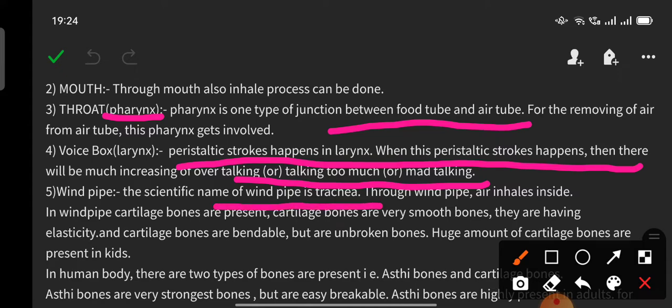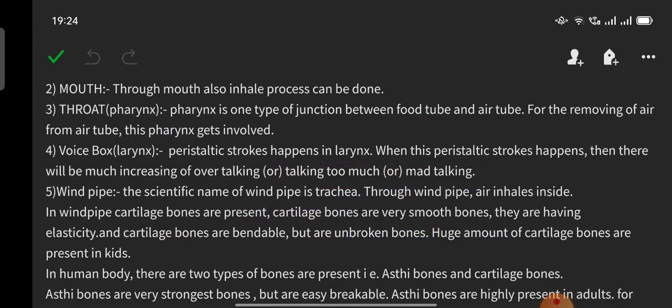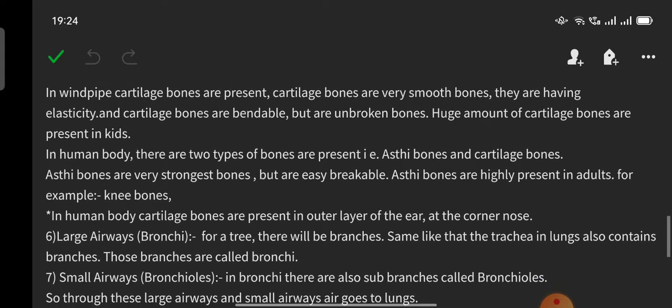Through the windpipe, air is inhaled inside. In the windpipe, cartilage bones are present. Cartilage bones are very smooth bones. They have elasticity. Cartilage bones are bendable but are not broken easily. A huge amount of cartilage bones are present in kids.